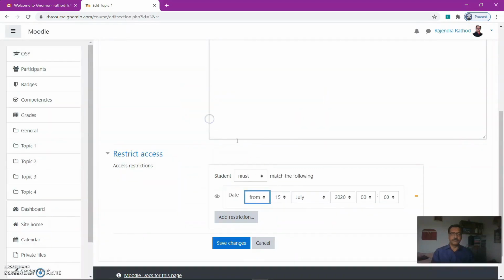So from which date and until. You can add from 15 July, or whenever the course starts. I will put 15 July as it is. Then save changes.